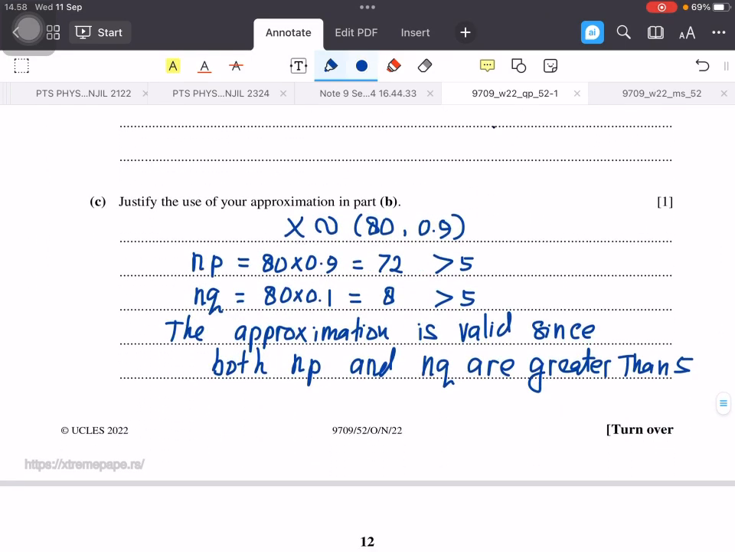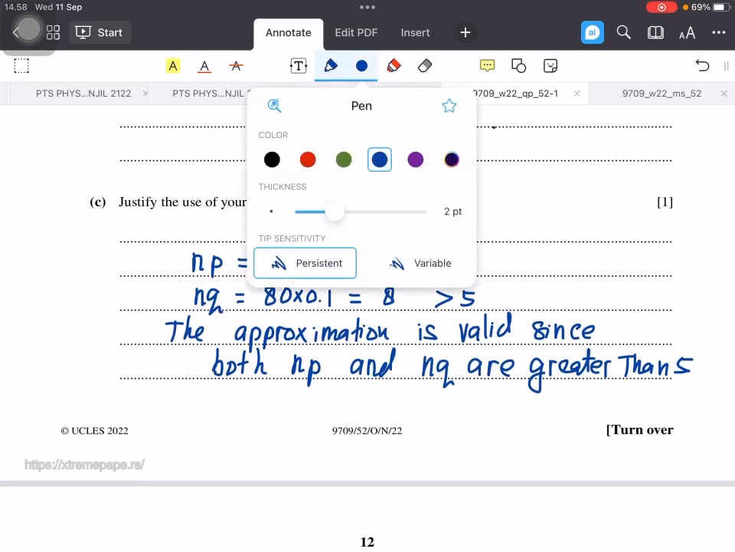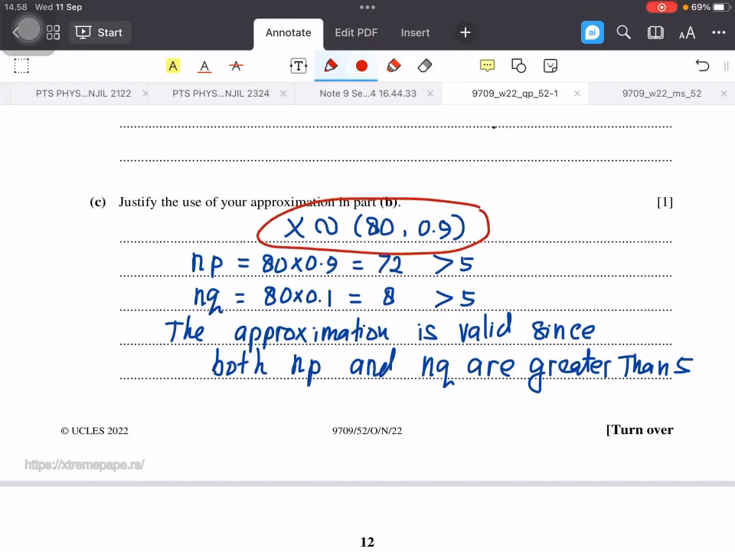And then the last part of this question, justify the use of the approximation in part B. So we know that X follows a binomial distribution with n 80 and p 0.9.